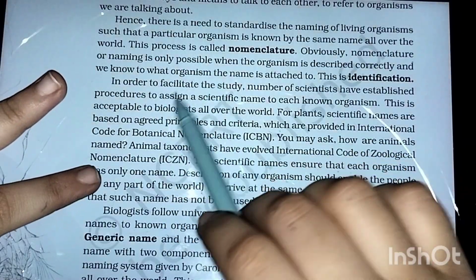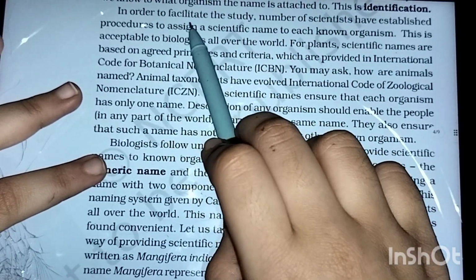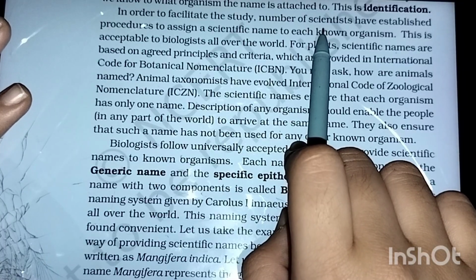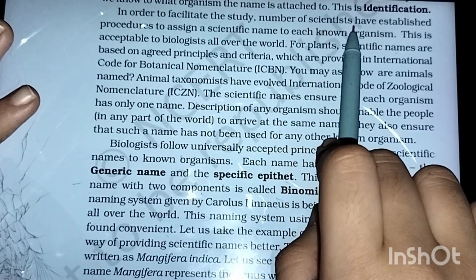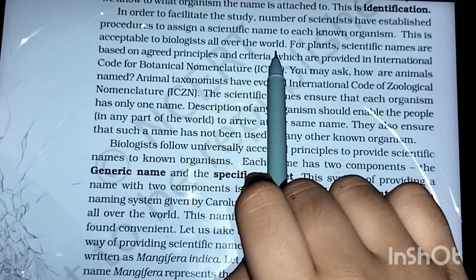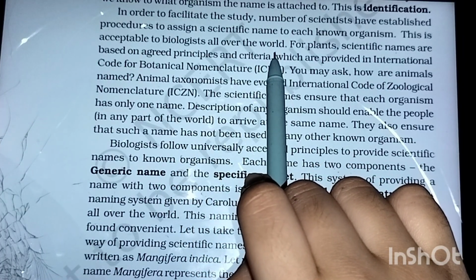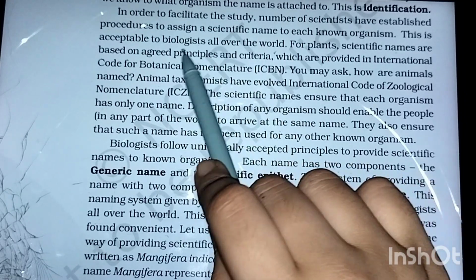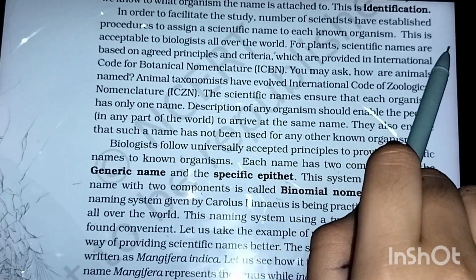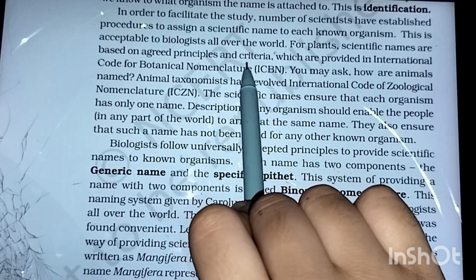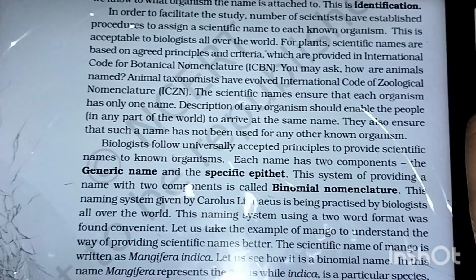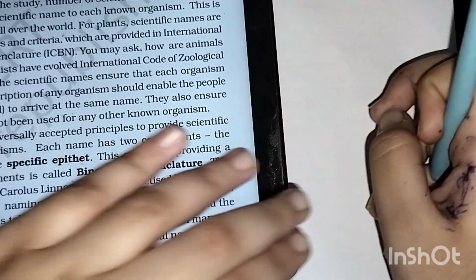Yes, in order to facilitate the study, a number of scientists have established rules acceptable to biologists all over the world. A few rules the people have set so that it is acceptable to biologists all over the world. For plants, scientific names are based on agreed principles and criteria which are set by the ICBN. ICBN stands for International Code of Botanical Nomenclature.